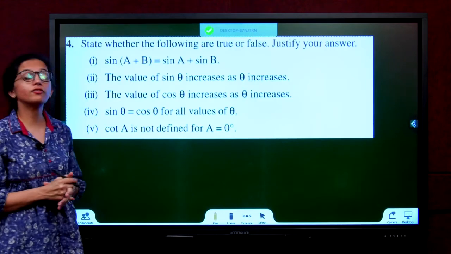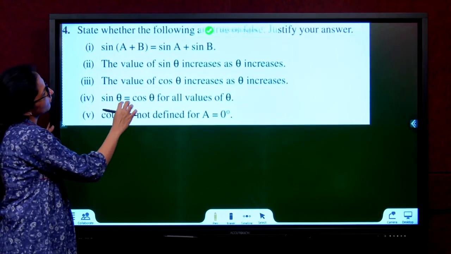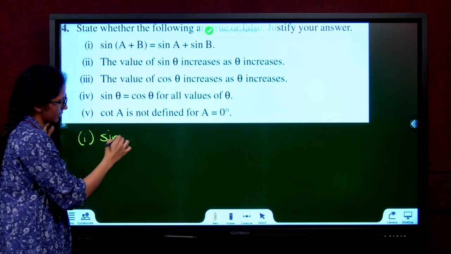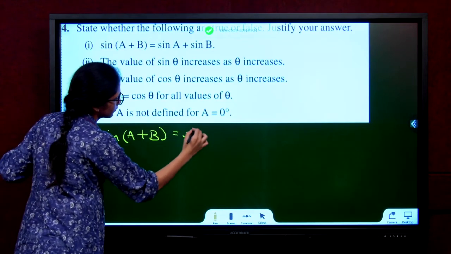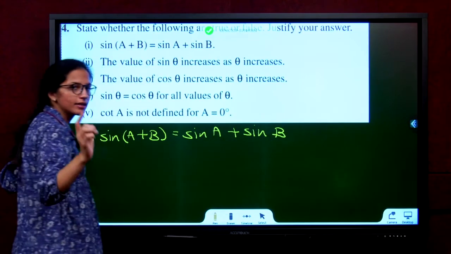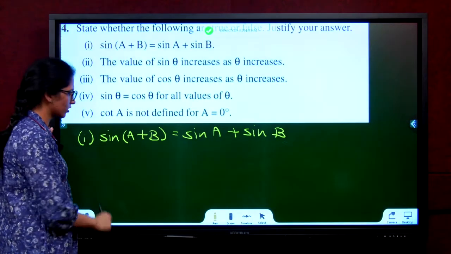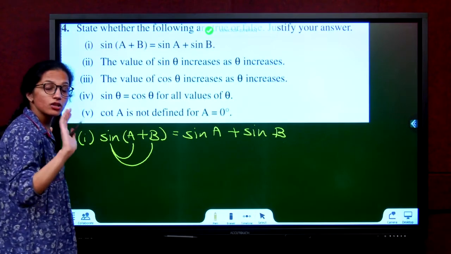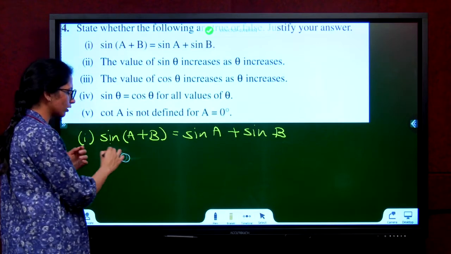Question 4. State whether the following is true or false and justify your answer. First one, sine of A plus B is equal to sine A into sine B. Okay, let's just see this. The first rule I told you in trigonometry is that sine is a function. It is not multiplication. You cannot do sine into A is sine A, sine into B is sine B. No, because this is not multiplication. So first of all, we already know this is false.